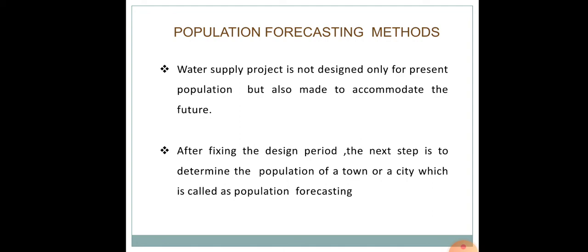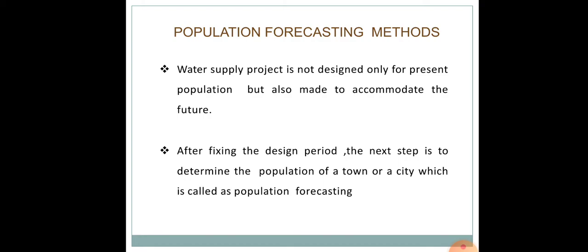Now next coming to population forecasting. So what is meant by population forecasting? Once we fix the design period, the next step is to determine the population of a town or a city, and this is called the process of determining the population. We call it population forecasting or predicting the population. Population is used to indicate the total number of human beings residing in a certain area at a particular time.